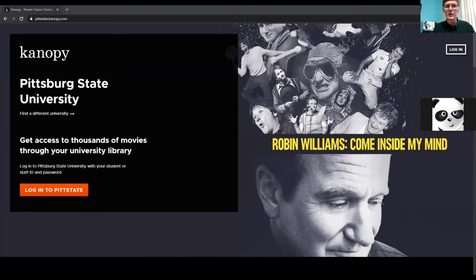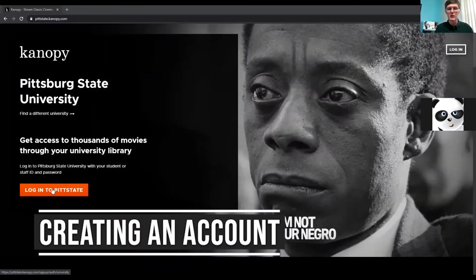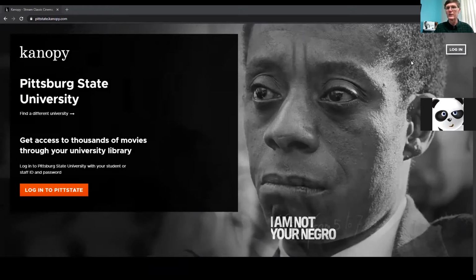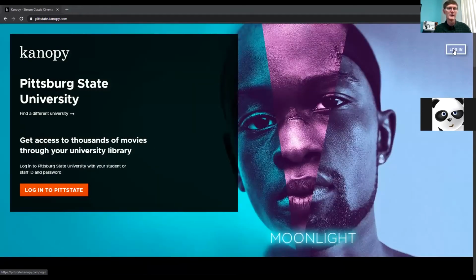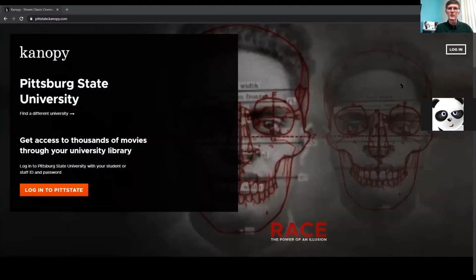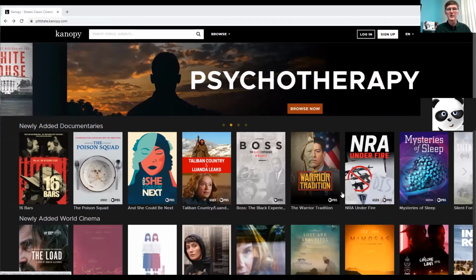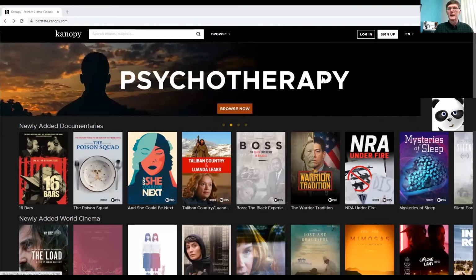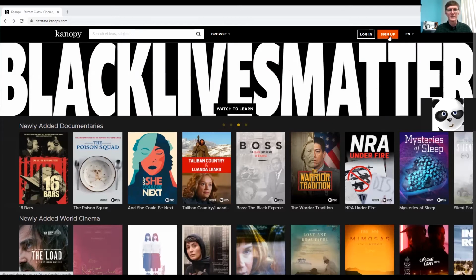So this is what you'll see if you're off campus. I'll come right in here. This is where you log in to authenticate that you are a Pitt State person. Now, there is a login over here in the top right, and you can log in there if you have a Kanopy account. So you can create a Kanopy account after you have logged in to Pitt State. I think if you're on campus, it'll take you directly to this, or if you're off campus and you do the campus login, it takes you to this page. Now, up here in the top right is where you sign up if you want a Kanopy account. Once again, you do not have to do that.